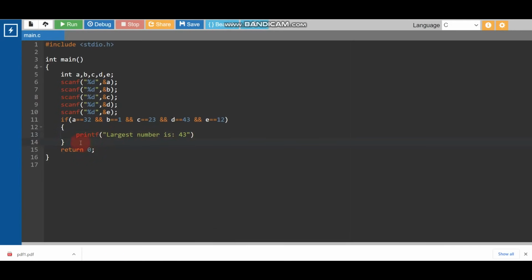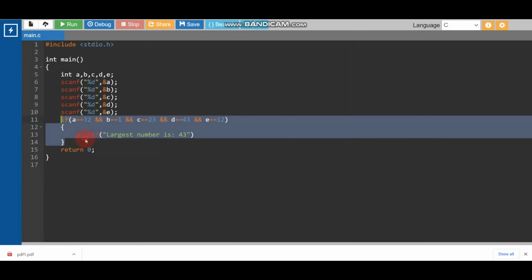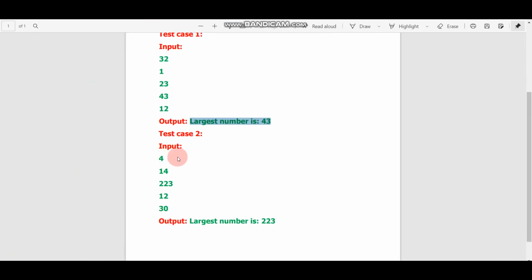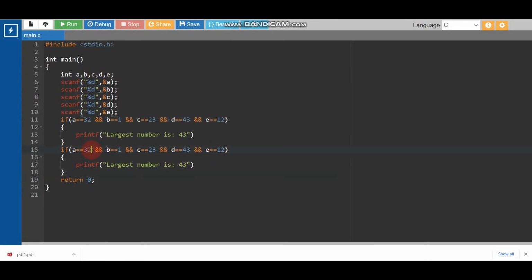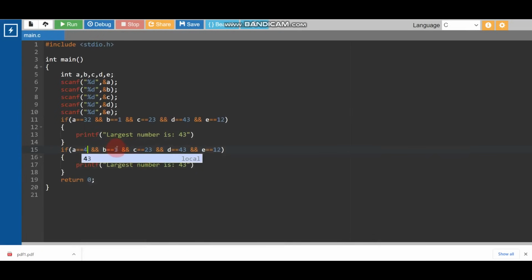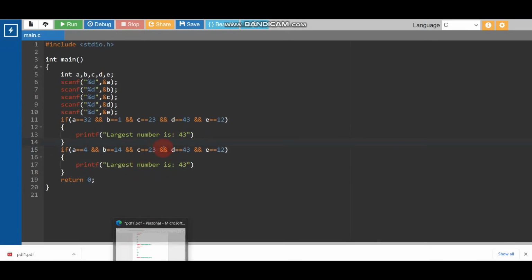Okay, now if this condition is not true, I mean if the second condition is true, I mean if the input is like this, if the input is 4, 14, 2, 3, let me write. If a is 4 and b equal to, what is the value of b? 14, b equal to 14, and c equal to, what is the value of c?